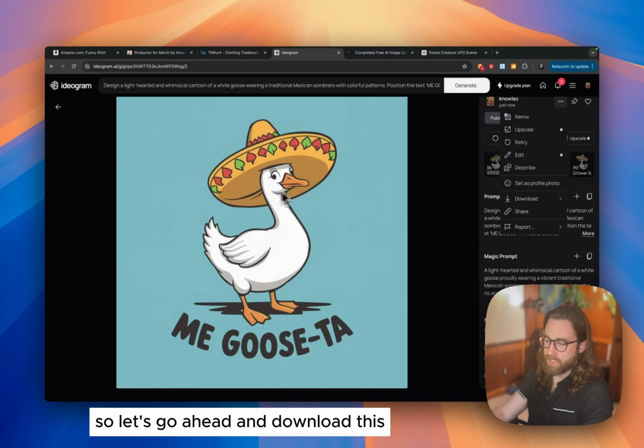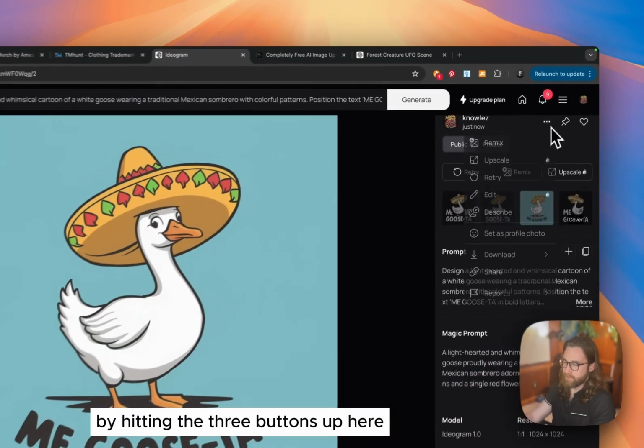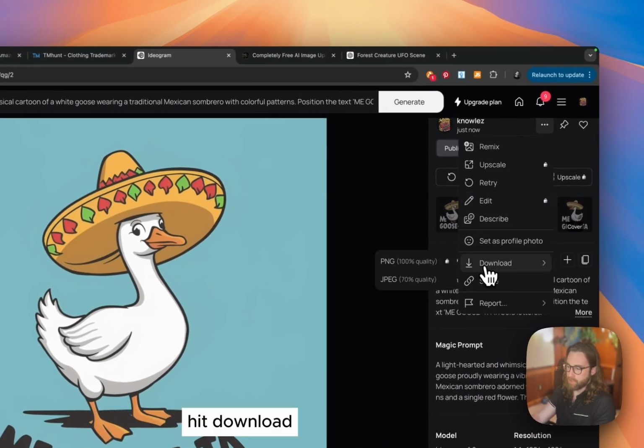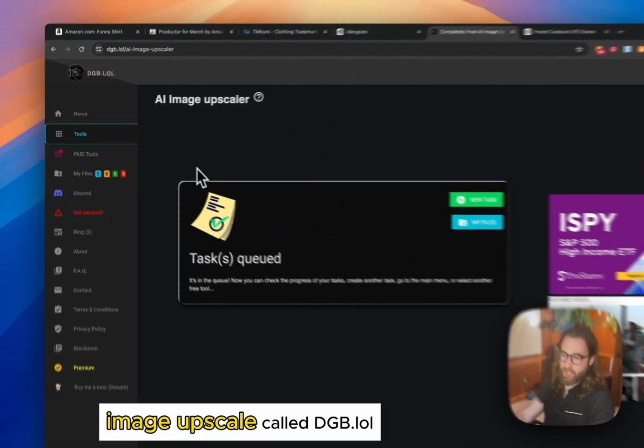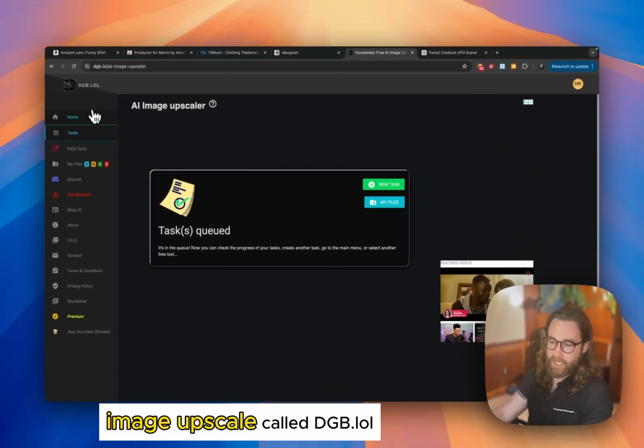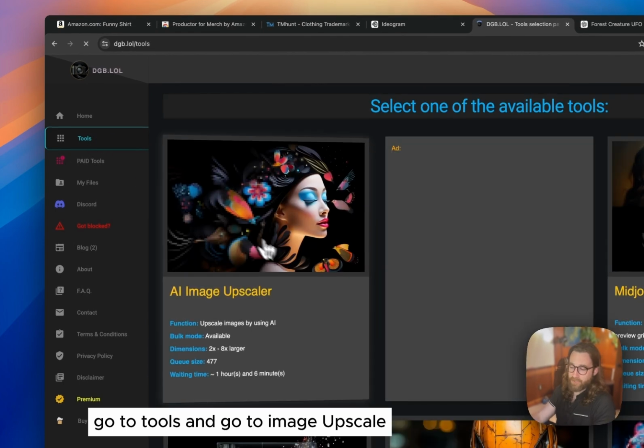So let's go ahead and download this by hitting the three buttons up here, hit download, and then we're going to go over to this completely free image upscaler called dgb.lol. Go to tools and go to image upscaler.